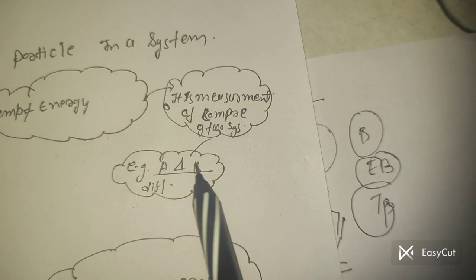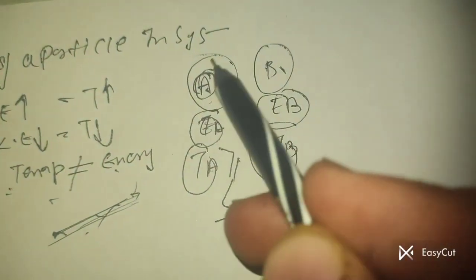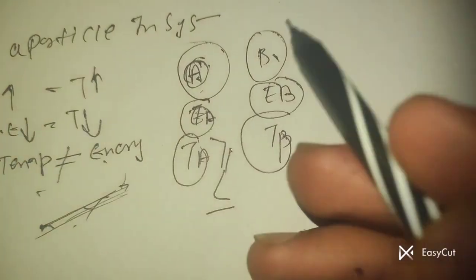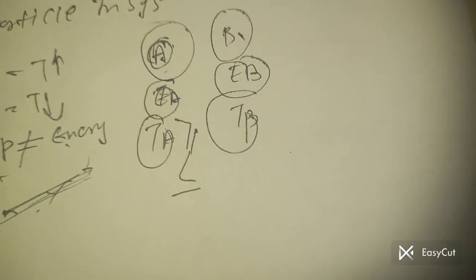A and B are different systems with different kinetic energies, and the measurement of this comparison we call the temperature.